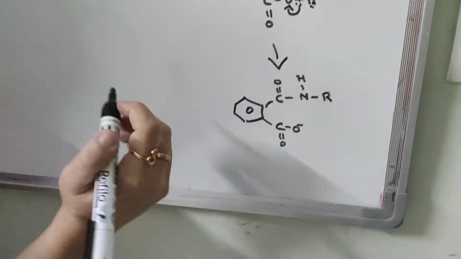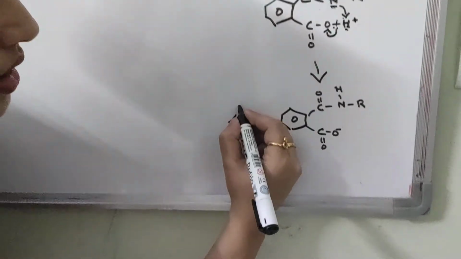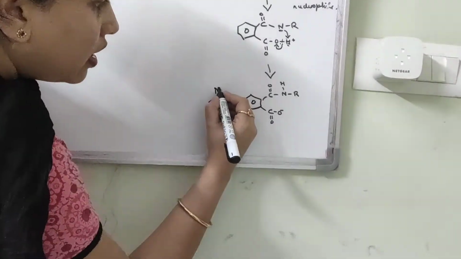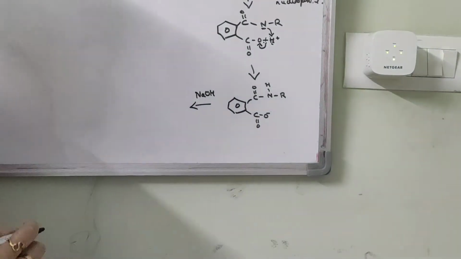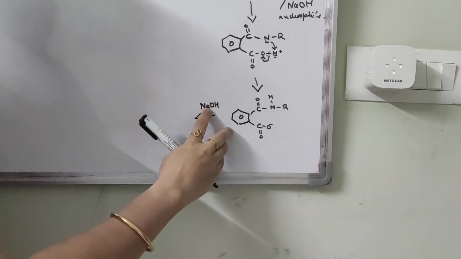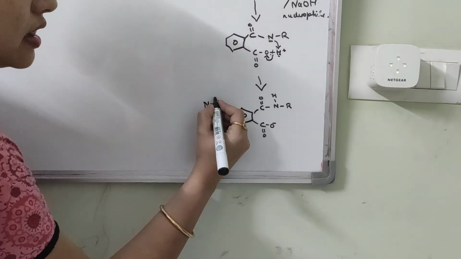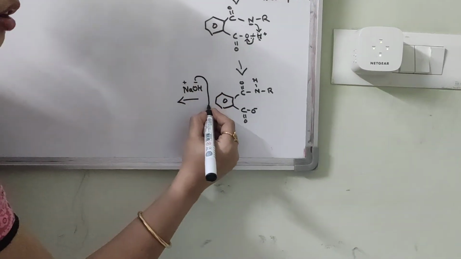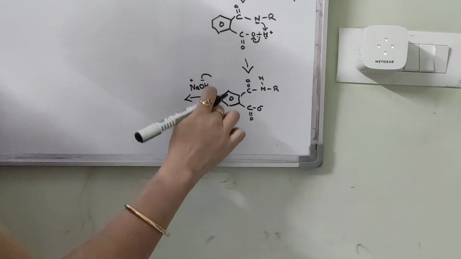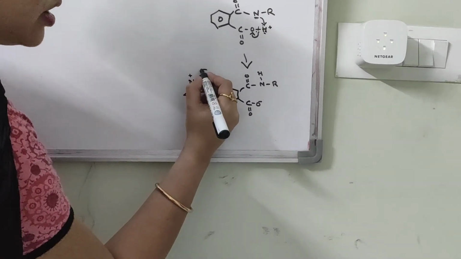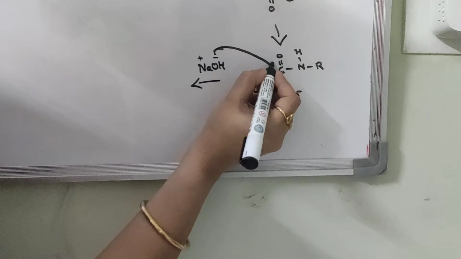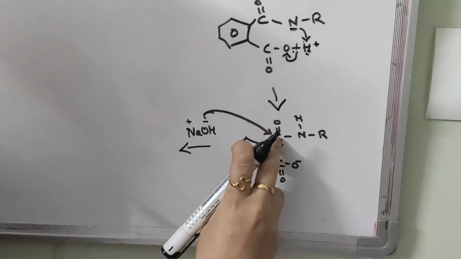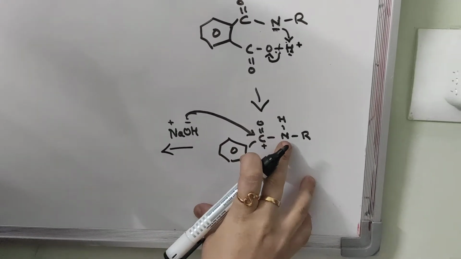Next, we add one more molecule of NaOH. This hydroxide ion will again attack the partially positive carbon atom of the C-N bond.